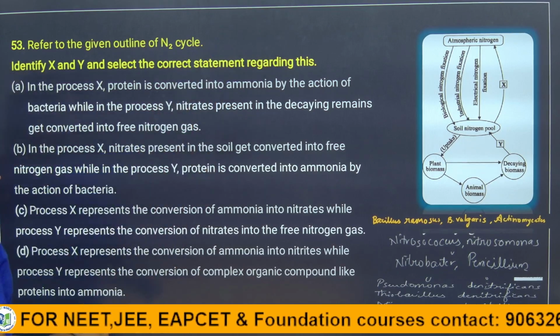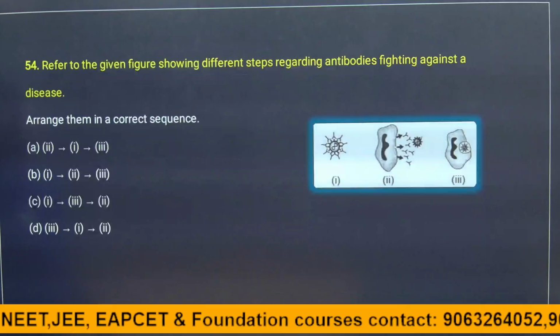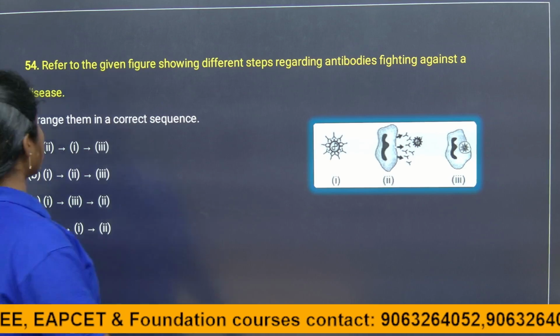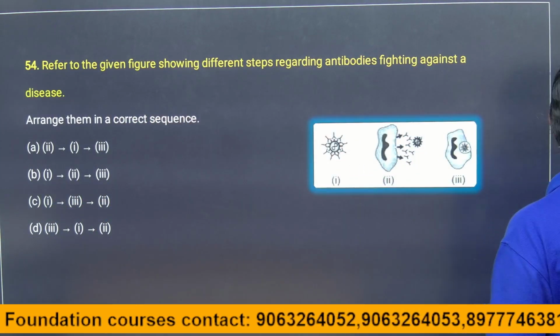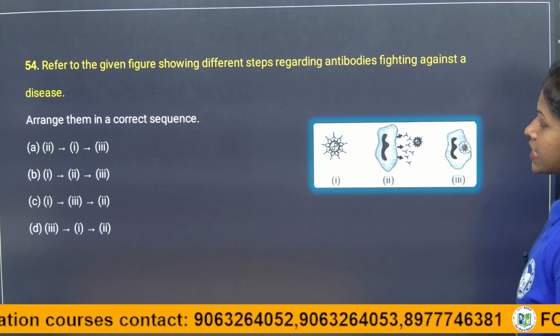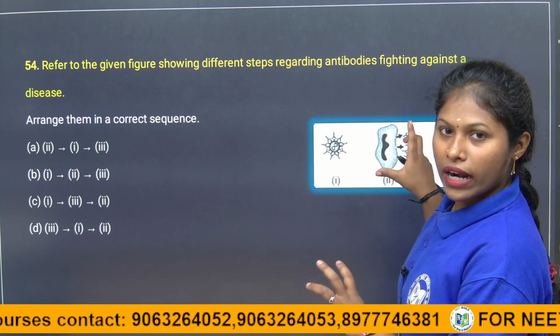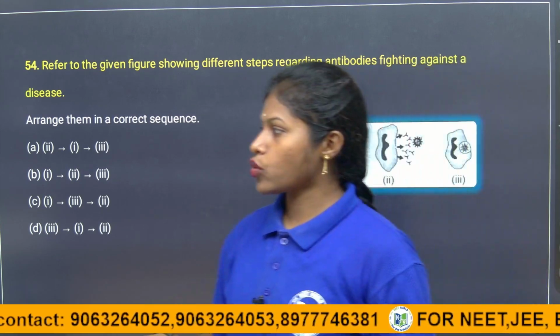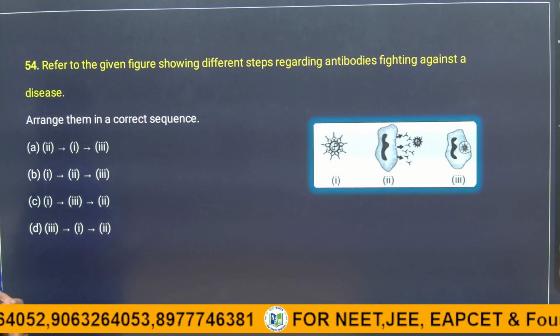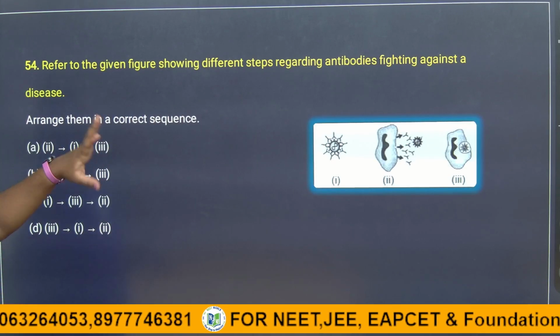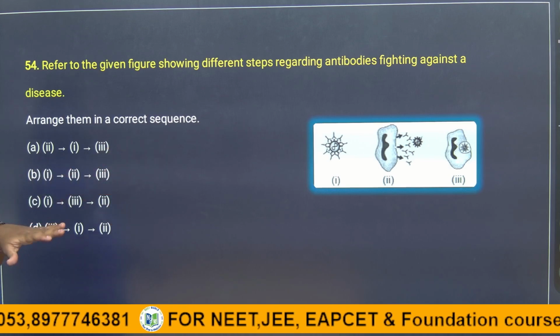So let's see the next question, children. In the 54th question, they are asking, referring to the given figure, the different steps regarding antibodies fighting against a disease. They have given one diagrammatic representation, children. So we have to analyze what is meant by it and arrange the correct order. Refer to the given figure showing different steps regarding antibodies.